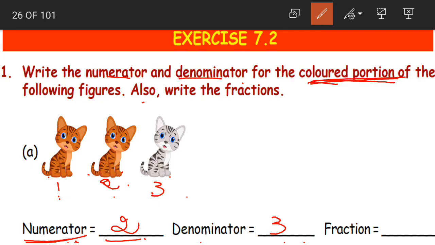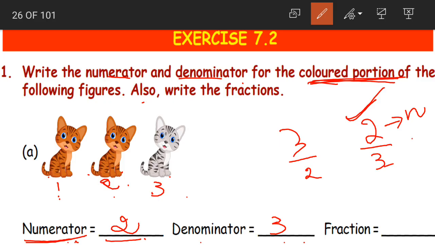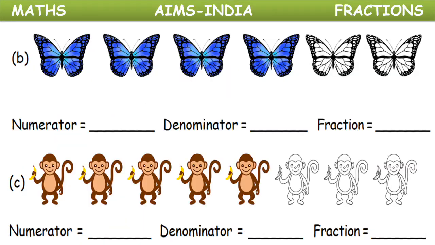Now what will be our fraction? Will it be 3 by 2 or 2 divided by 3? It would be 2 divided by 3. Why? Because numerator is on top and denominator is written down. Yes, the colored cats divided by the total cats. So 2 divided by 3 will be our fraction.